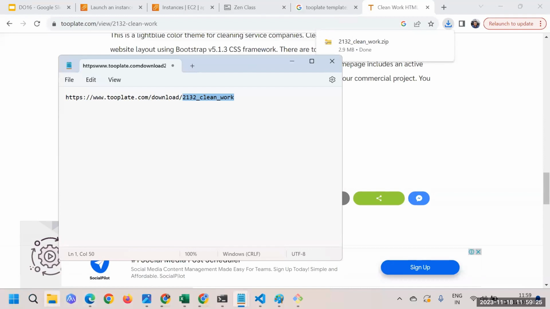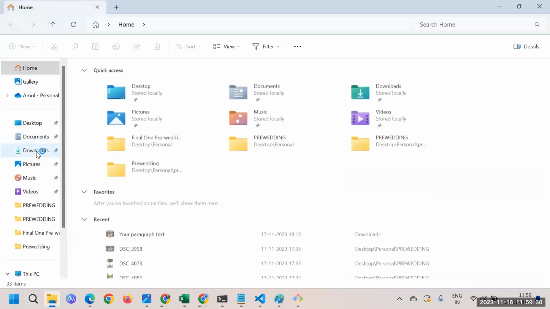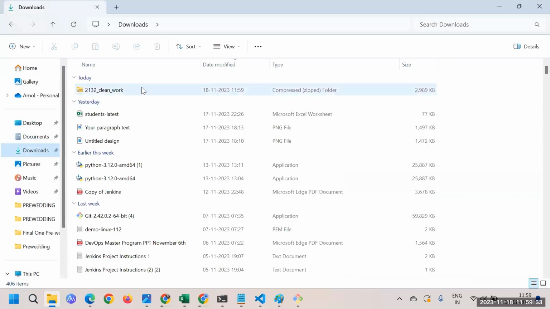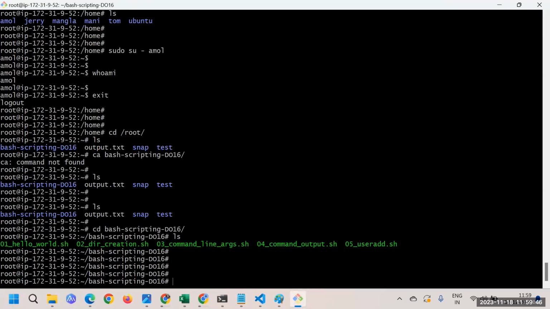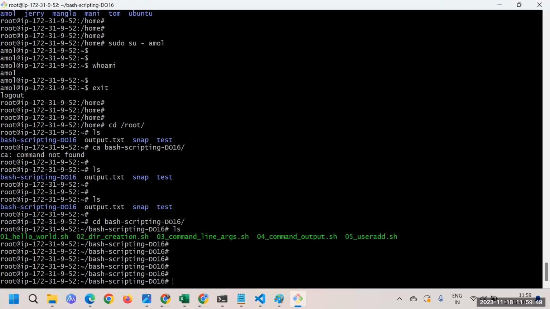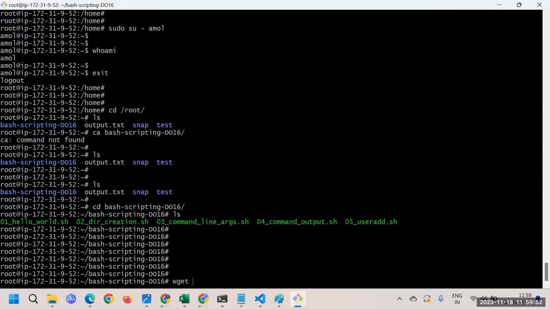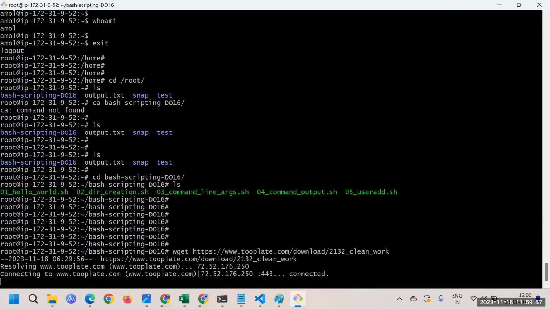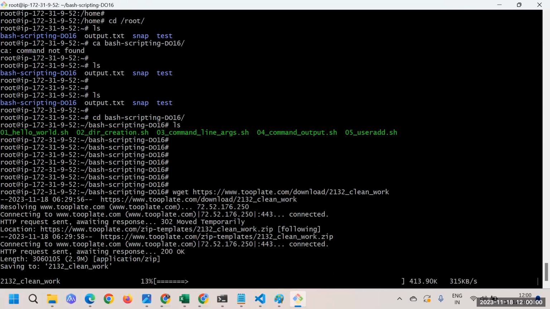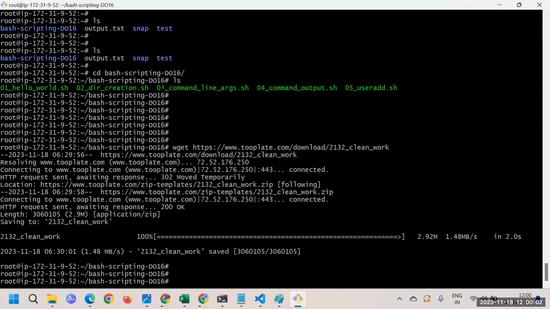I'm done with the download in the Downloads folder. This is a zip file I'm having, right? But the link which I have, this is not a complete link. If I copy this one, I'll show you how we download on the Linux machine. We have something like wget. With wget, you should be able to do it. If I paste it, you can see we are downloading something, and yes, we are done with something downloaded.